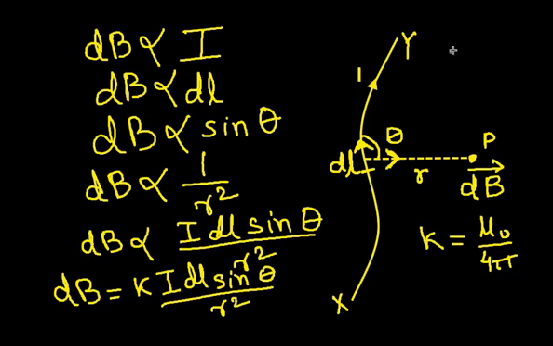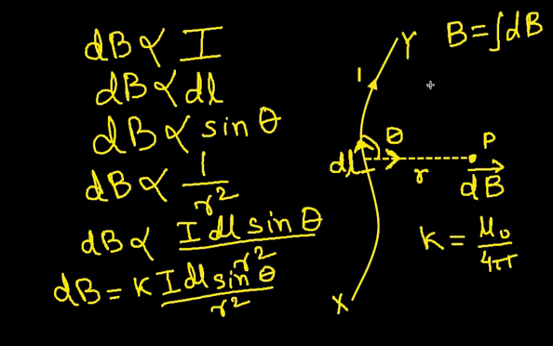Now what will be the magnetic field due to the entire wire? If B is the magnetic field due to the entire wire, it will be the integration over dB, and we get our answer.